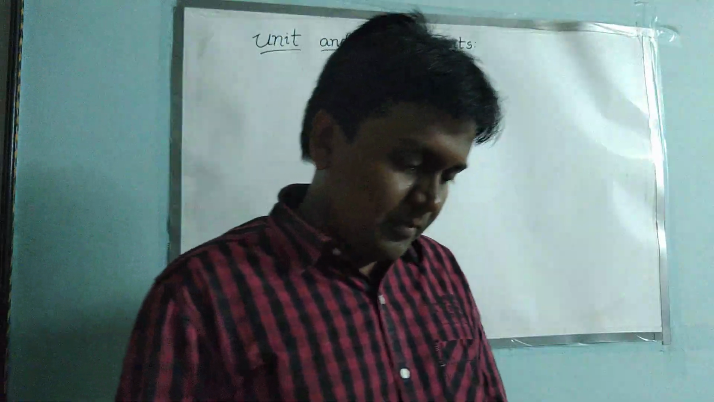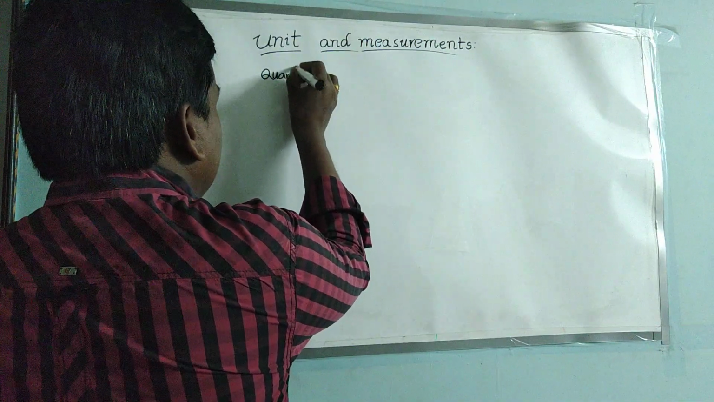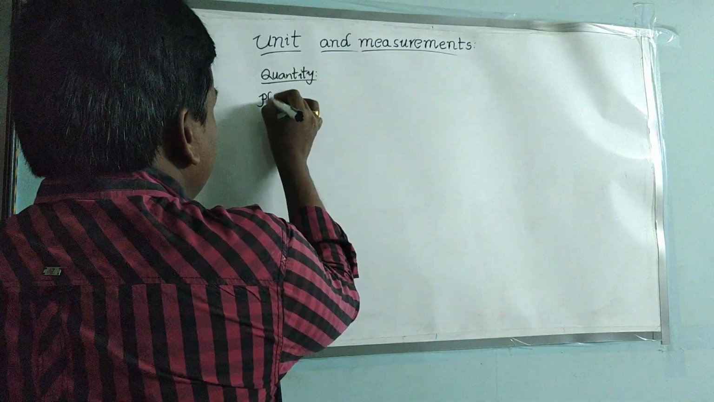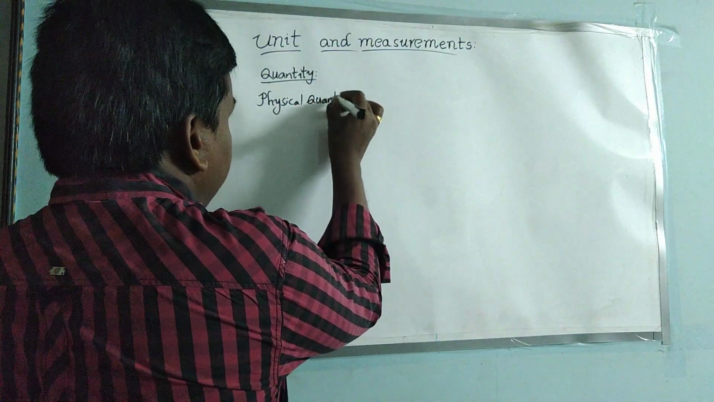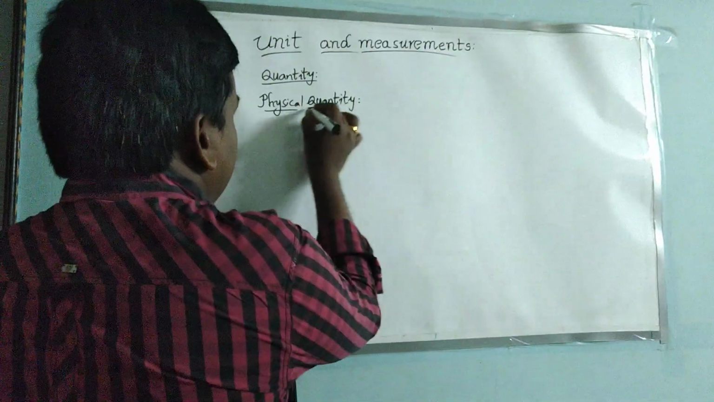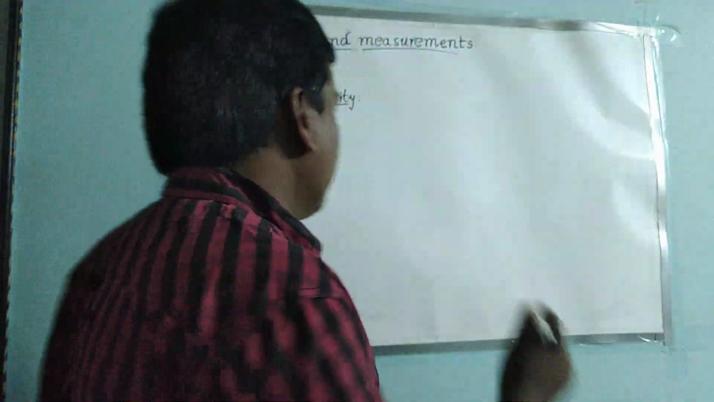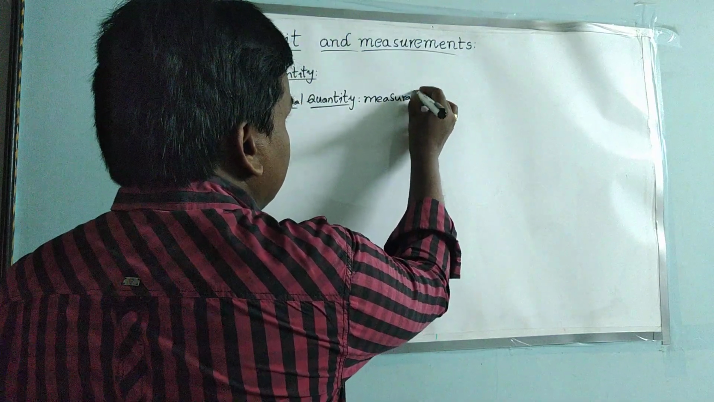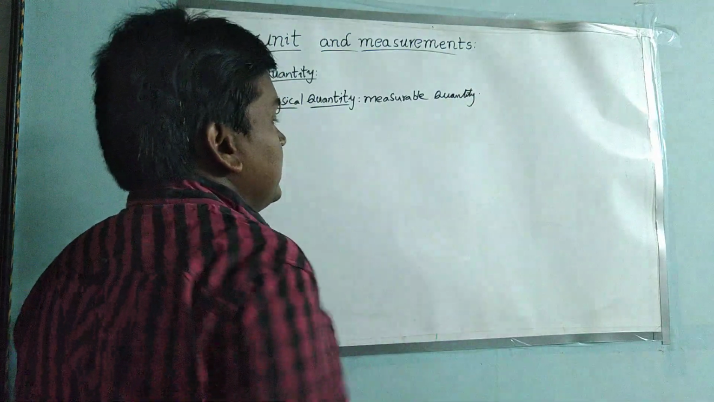And next, coming to physical quantity. Physical quantity means a quantity which can be measured, or a measurable quantity. A measurable quantity is considered a physical quantity.